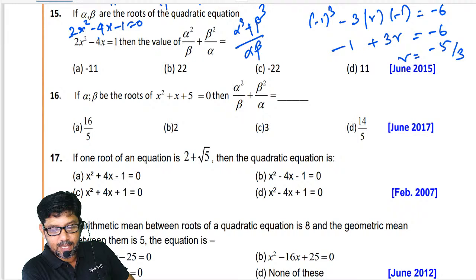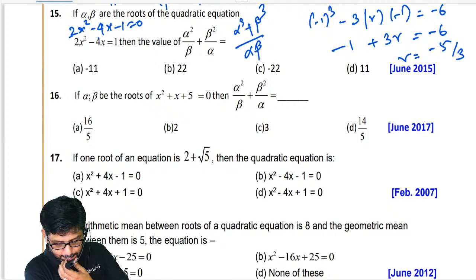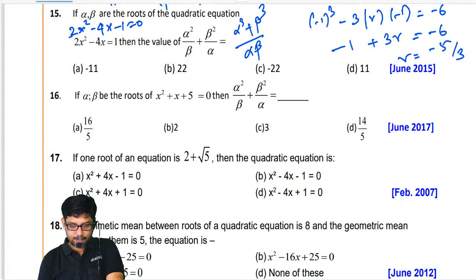Can you please give me the answer, my dear? Online, none of you have given the answer. Why? I think no one is doing it, it seems. Okay. Alpha plus beta is minus 1. Alpha beta is 5.